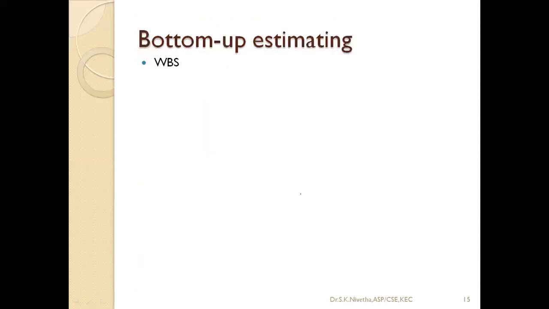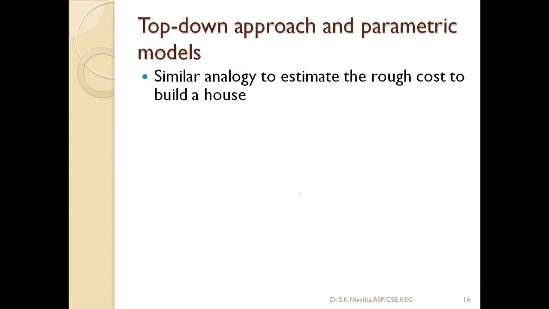Bottom-up estimation, as I told, is where each and every activity level estimate is done, then together it is summed up to get the overall estimate. And the top-down approach is like a total building cost, like a 40 lakhs budget for a 3 BHK house. Likewise, we can give an overall estimate based on other houses, and then we split it up: how much is for mason work, how much for painting work, how much for interior work, likewise.